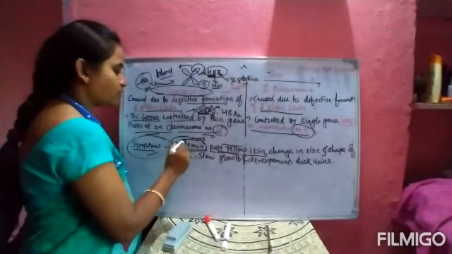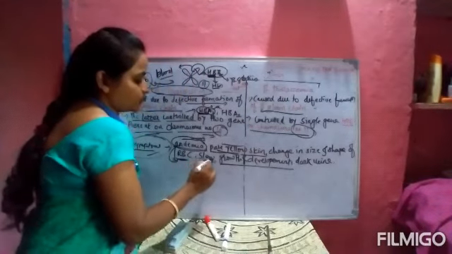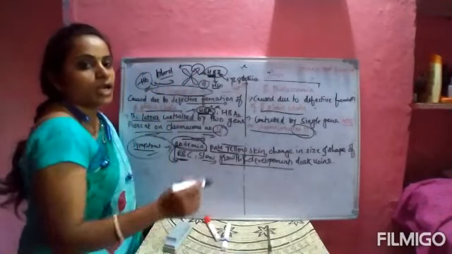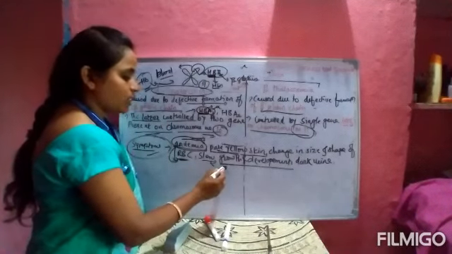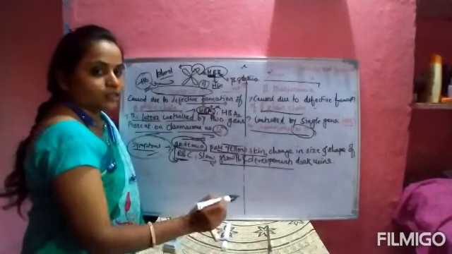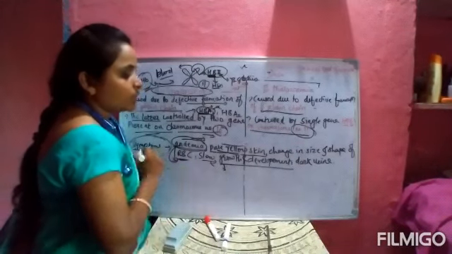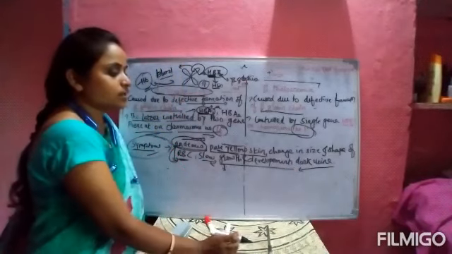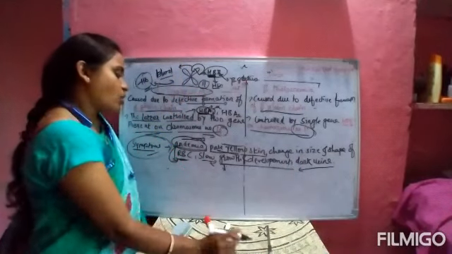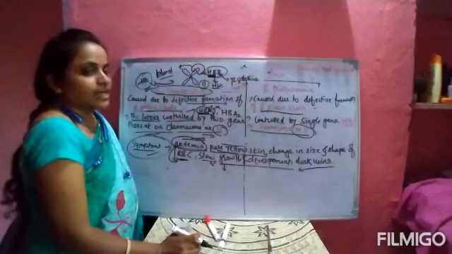When a person is suffering from thalassemia, the person has slow growth, and development is also affected. Then dark urine, where the color of the urine changes. All these symptoms are seen in alpha thalassemia and beta thalassemia.